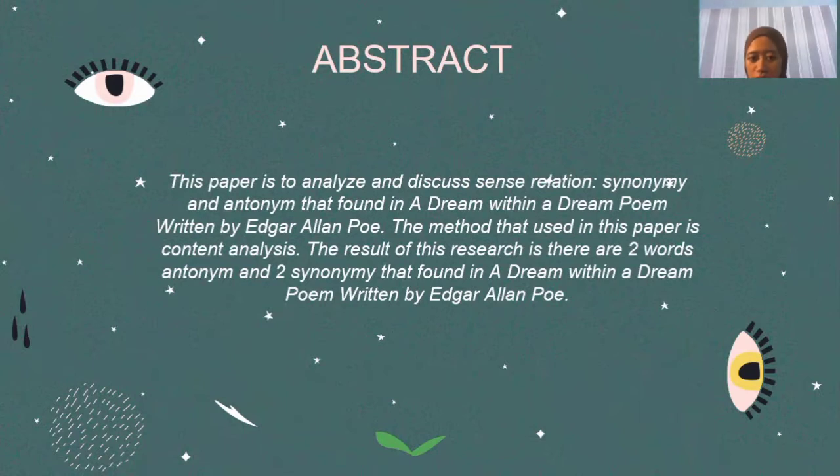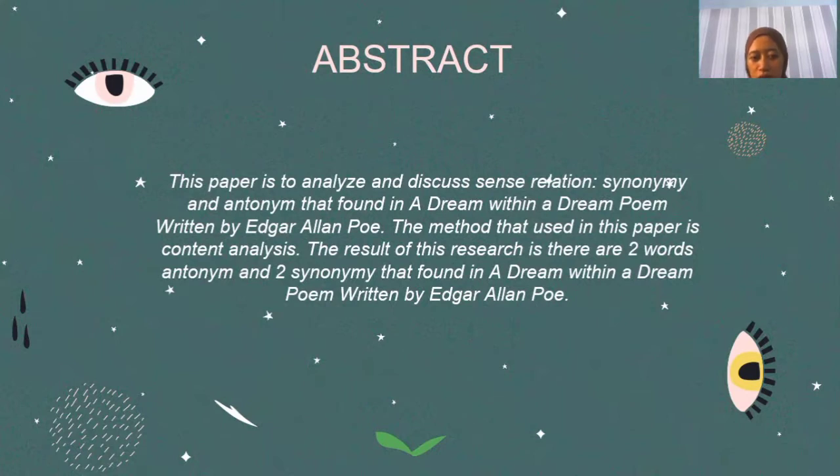In this case, there are two major groups of sense relation. The first group is the sense relation with regard to sameness, as in synonymy, and the second is the sense relation of oppositeness, as in antonymy. The aim of this paper is to analyze and discuss the sense relations, synonymy and antonymy, found in the poem A Dream Within a Dream written by Edgar Allan Poe.